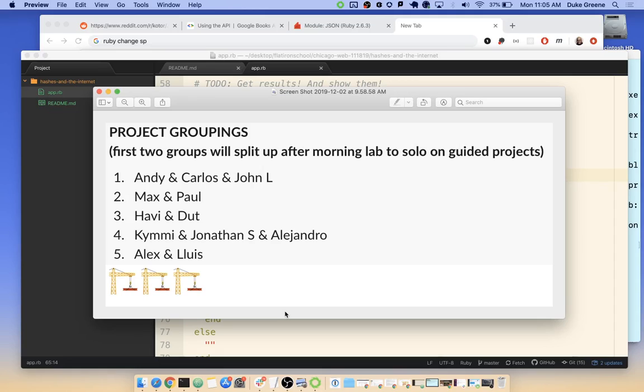I think the goal between now and lunchtime is to get into the API lab, which is under the Ruby project section. It's called APIs and Iteration. You'll know you're looking at the right thing because it talks about Star Wars, and your job is going to be able to go to the Star Wars API, get useful information, and do things with it in Ruby. You'll know you're on the right track if you have things in Ruby hash form within 15 minutes and are then spending most of your time working with the Ruby data, right? If you're spending more than 15 minutes to get stuff into the Ruby hash, please let us know. I want to make sure that people have data from the internet on their computers by 11:30 at the very latest today. Cool, cool?